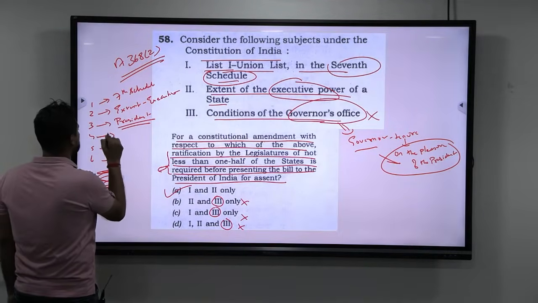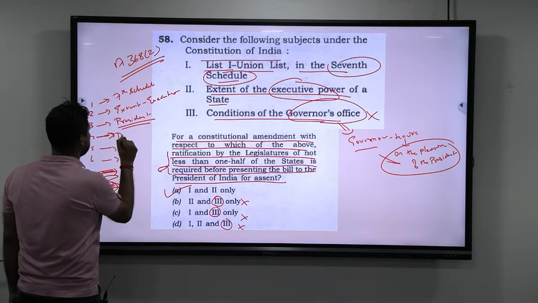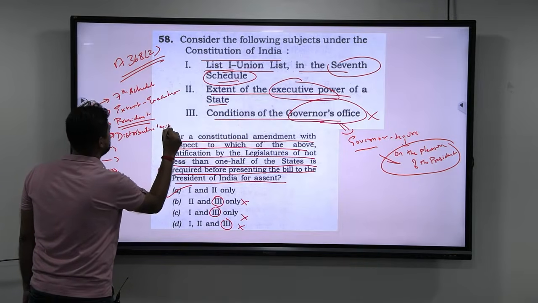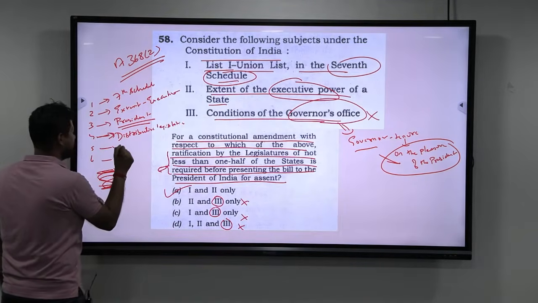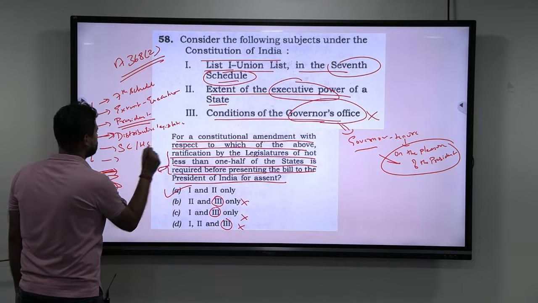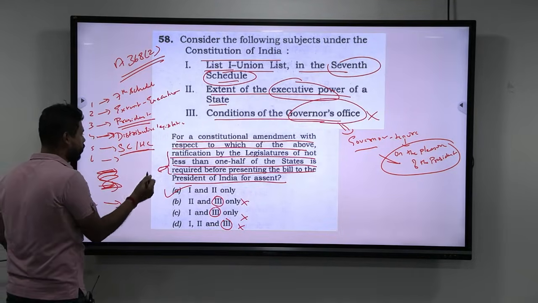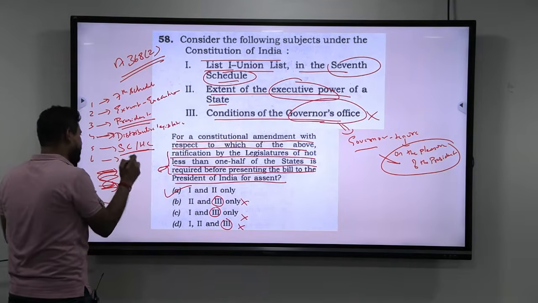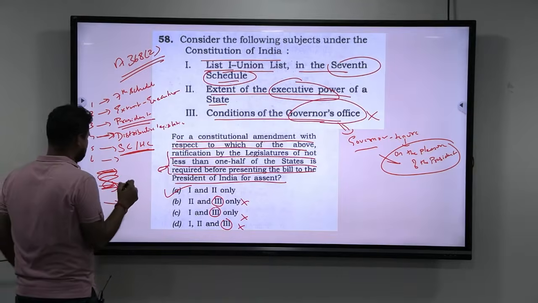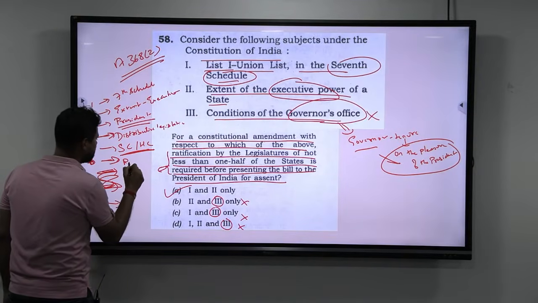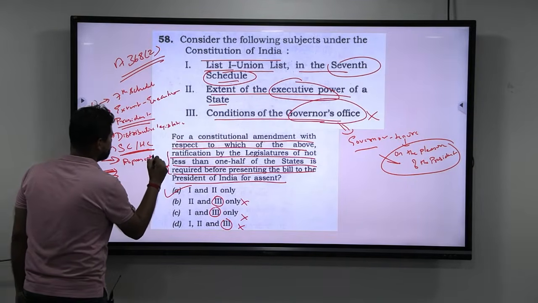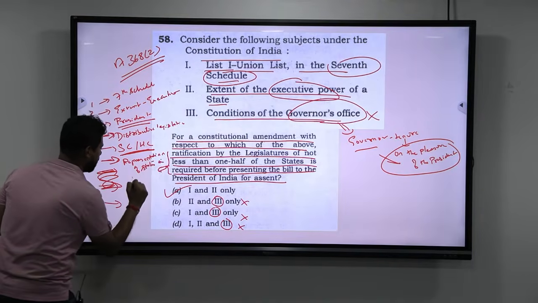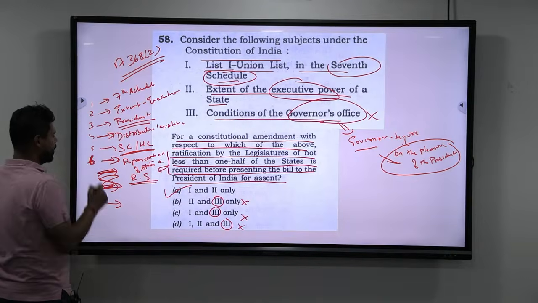The next is, if you want any distribution of legislative powers, you need the assent of the state. The next is Supreme Courts and High Courts. Now look at this. We have an integrated judiciary that enforces both state laws and central laws. Hence, you need the ratification of half of the states. The sixth one is representation of states in Rajya Sabha.